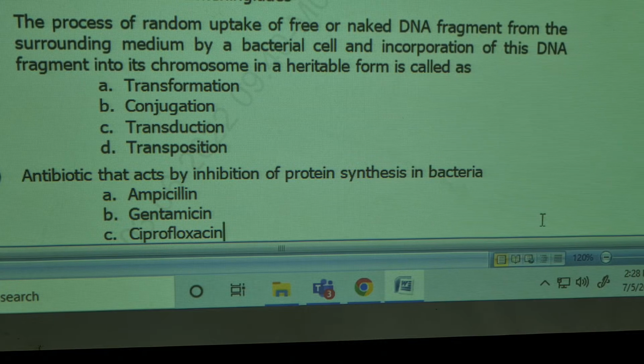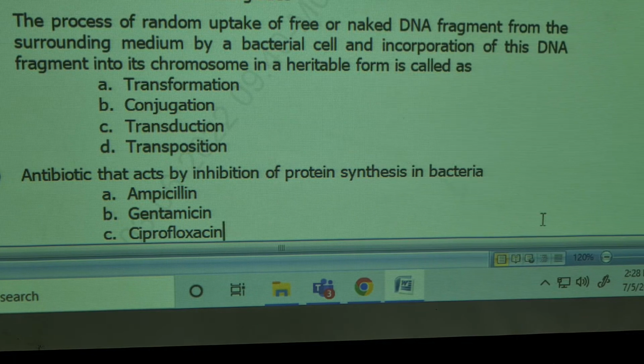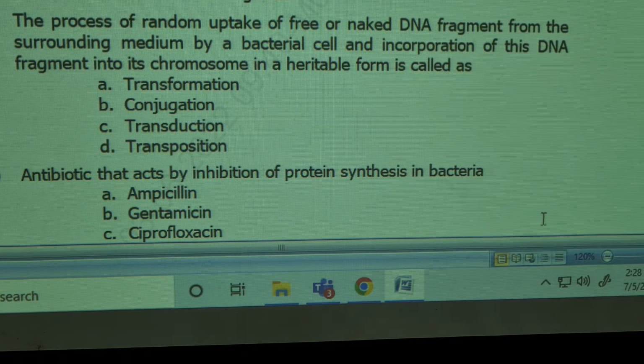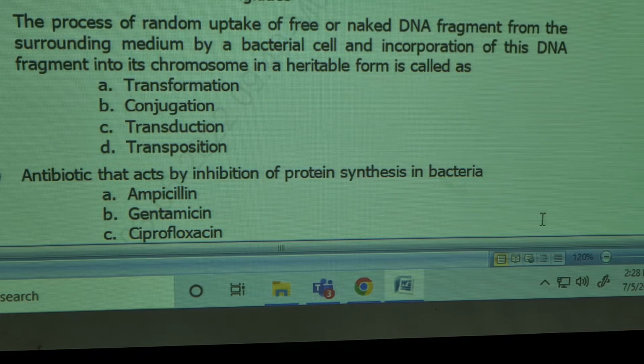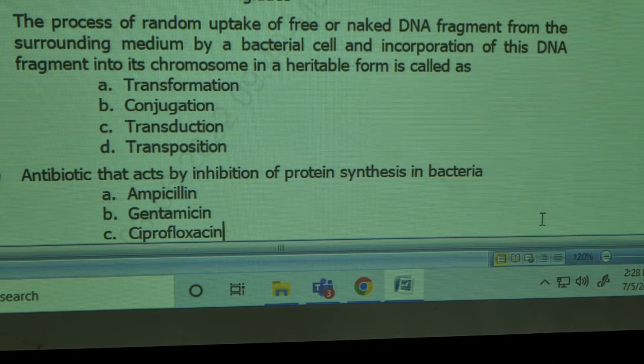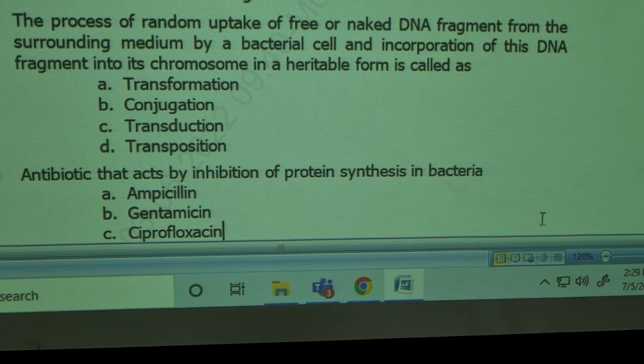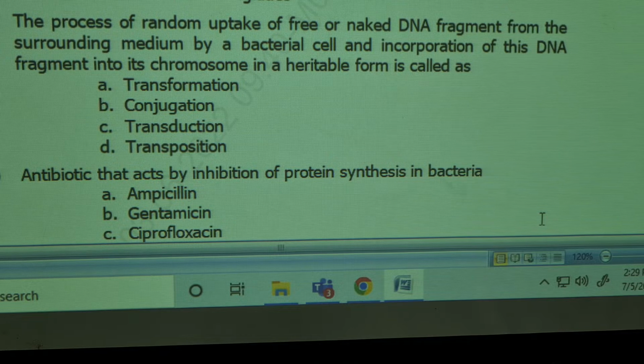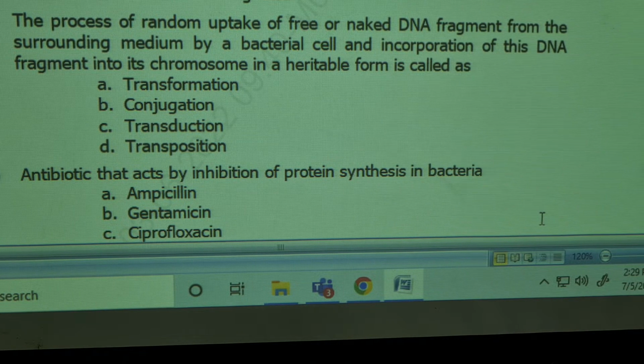Examples of Enterobacteriaceae are Escherichia coli, Klebsiella, Salmonella, Shigella, Proteus.